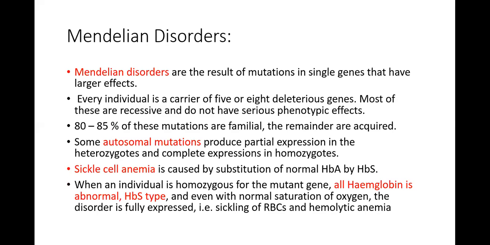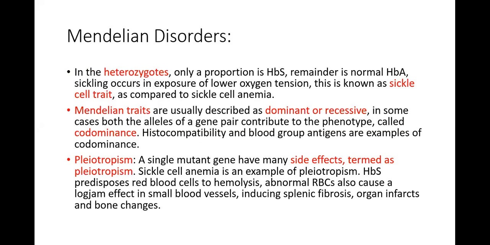But in a heterozygous individual, there is hemoglobin S, but the remainder of the hemoglobin is normal adult hemoglobin, and sickling only occurs when there is low concentration of oxygen, and this is known as sickle cell trait. It is not a full-blown sickle cell disease, but this is a sickle cell trait in which, in low oxygen conditions or lower oxygen tension, the RBCs are going to become sickle in shape.